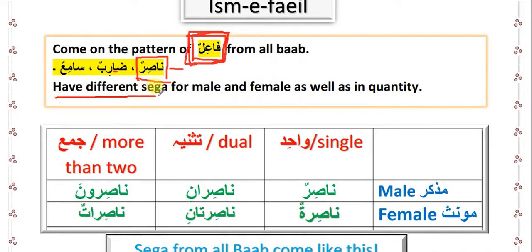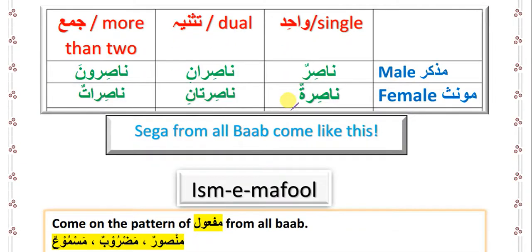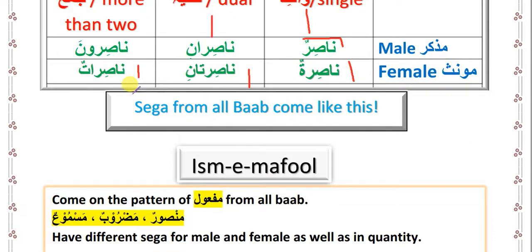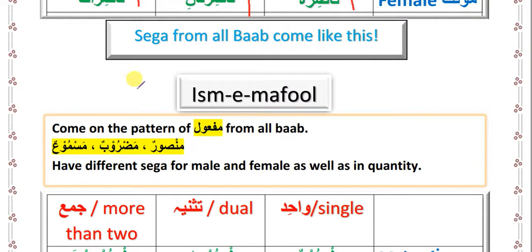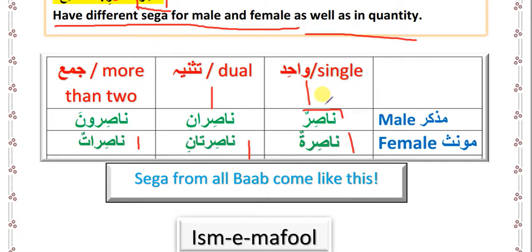And now there are different siyagh for male and female as well as quantity. So isme fa'il also has wahid, tasniya and jama, as well as muzakkar and muannas. For muzakkar wahid it is nasirun, for tasniya muzakkar nasirani, and for jama muzakkar nasiruna, and for female, muannas is nasiratun, tasniya muannas is nasiratani, and jama muannas is nasiratun. So from all siyagh only this pattern is formed.